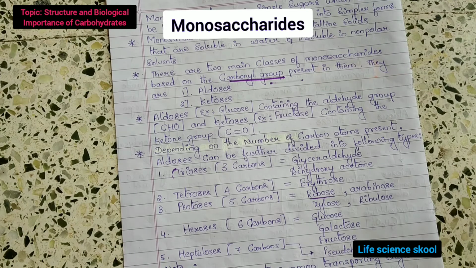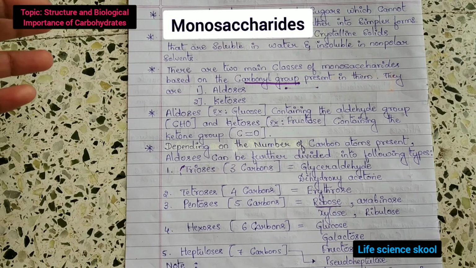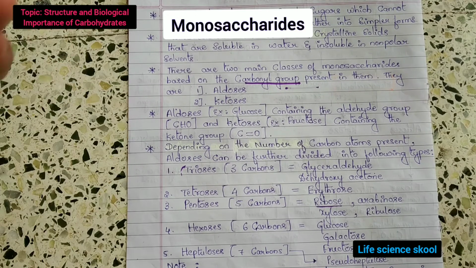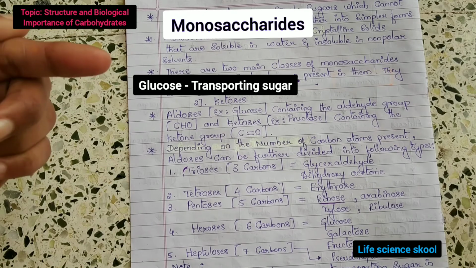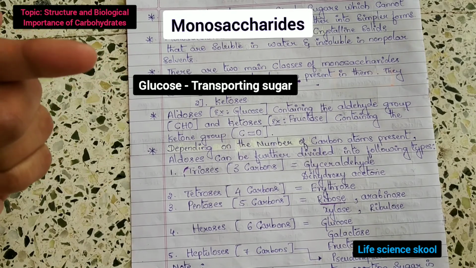And the key points here are that glucose is the most common transporting sugar in animals, including humans.